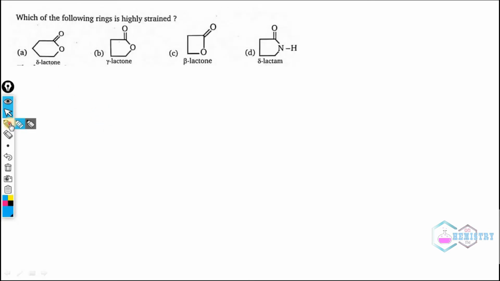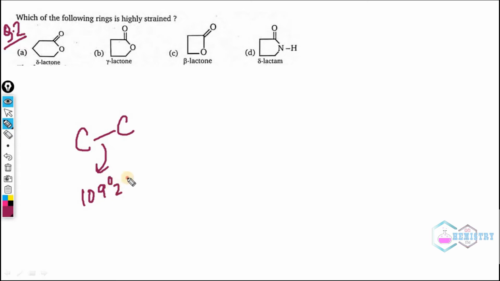So this is the second problem, which we can write as question number 2. It says, which of the following rings is highly strained? Now we all know that in a carbon-carbon bond, the lowest angle between carbons is 109 degrees 28 minutes, which is for sp3 hybridization.